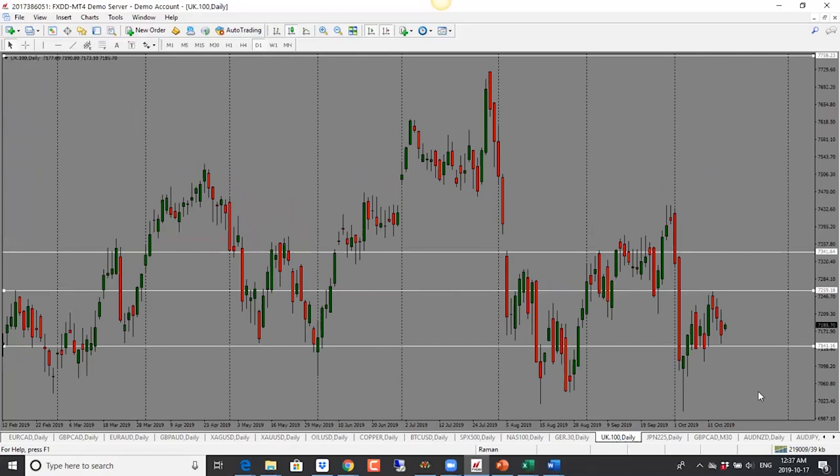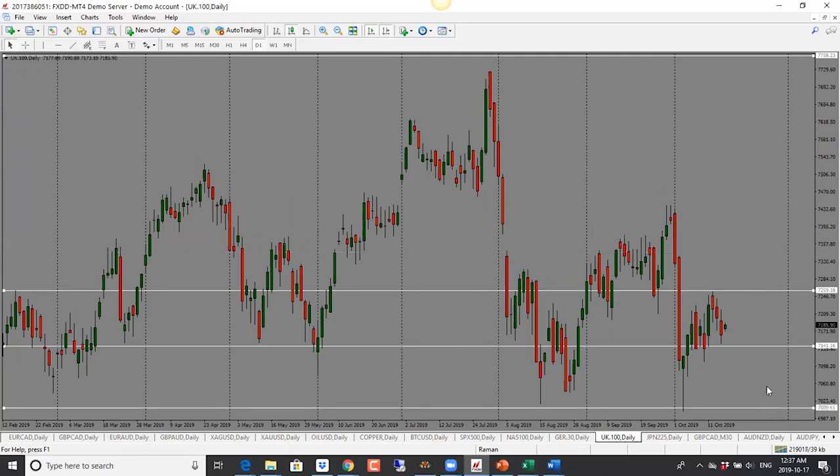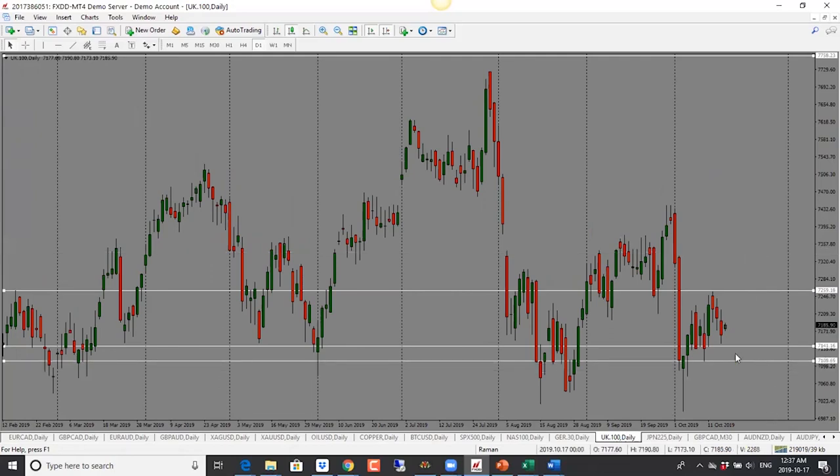Last one, or second last one here, FTSE. FTSE is trying to make its way up here. We do have a bearish candle close, but price is into support. So we may not see a break here, but keep an eye on it. I would look for price to come back towards 71.40. And if it holds above, then it will be range bound.